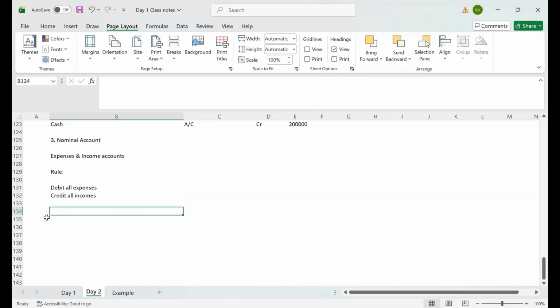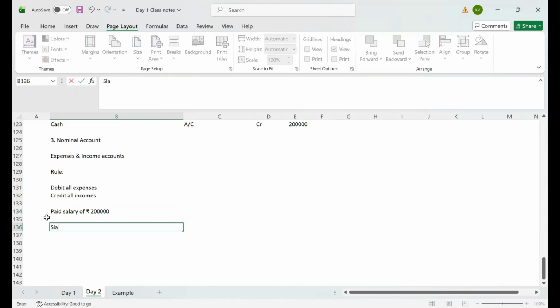Okay. For example, I paid a salary of 2 lakh rupees. What is salary? Whether it is an income for me or an expense for me? Definitely salary is an expense for me, right? As per the golden rule, nominal accounts, all expenses are debited and all incomes are credited.